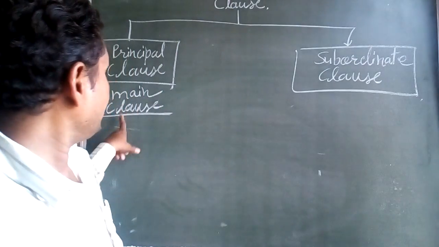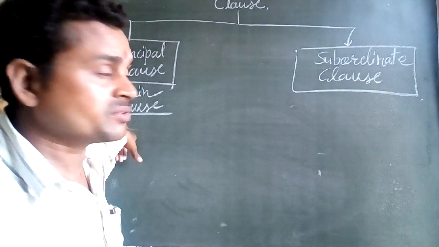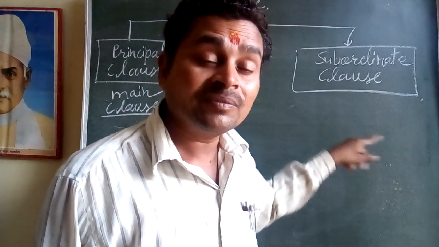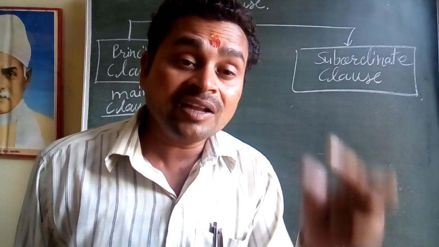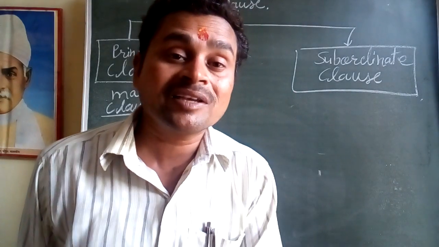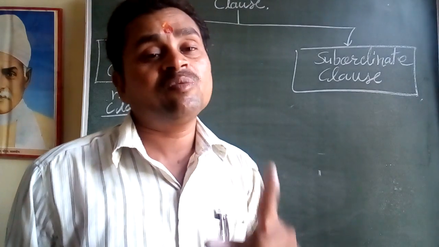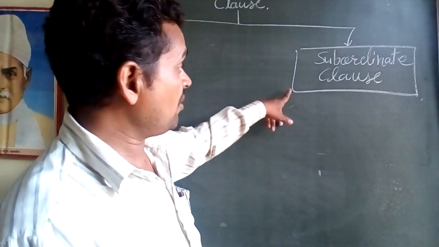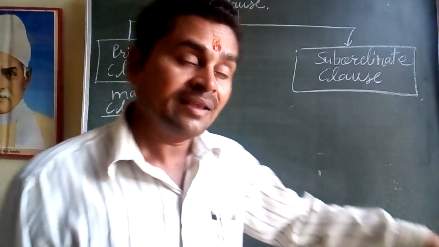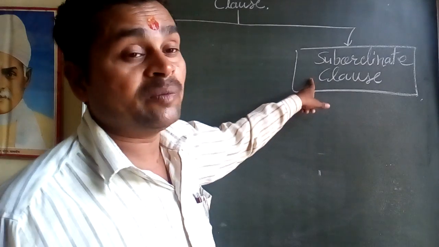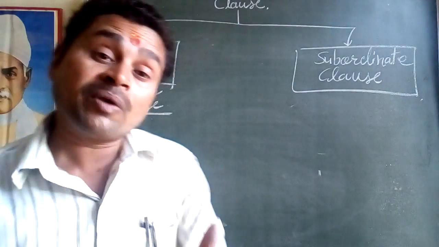That is called the principal clause or main clause. Whereas the subordinate clause is a kind of sentence that gives incomplete sense and contains a subject and verb only. So that is called the subordinate clause. The second difference is that a subordinate clause always depends on the main clause.